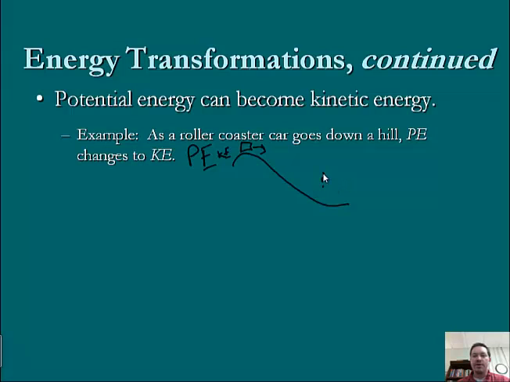So here, just at the bottom, we've now got a large amount of kinetic energy and a very small amount of potential energy. And actually, if we're all the way at the bottom, we could probably go as far as saying that there's zero potential energy at the bottom and all or most kinetic energy. And then if the car was not moving at the top, we'd have maximum potential energy and very little or no kinetic energy. So those are two possibilities.